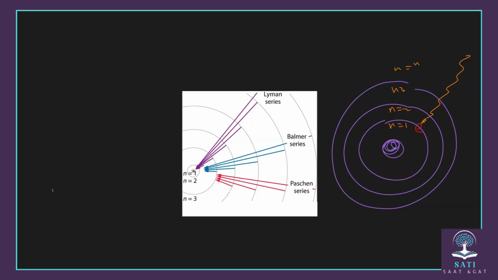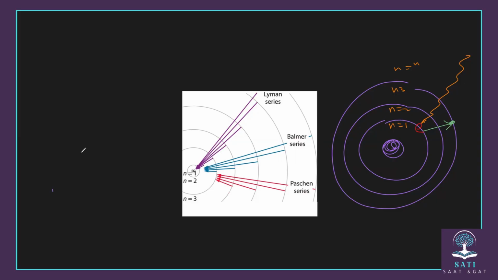So the electron moves to higher energy levels, for example the third shell, due to absorption of energy from the photon.